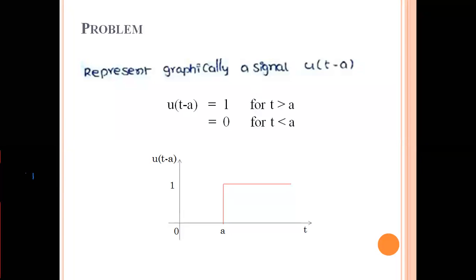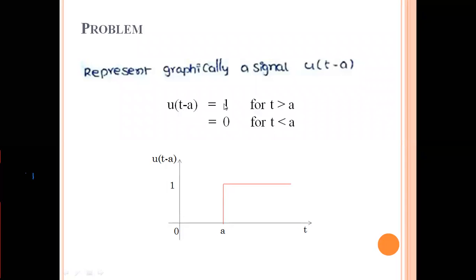Here u of t minus a means that the step signal is delayed by a. Please listen carefully to the words delay and advancement. Delay means I am using the negative symbol. If it is advanced, I am using the positive sign. So you are asked to represent u of t minus a graphically.